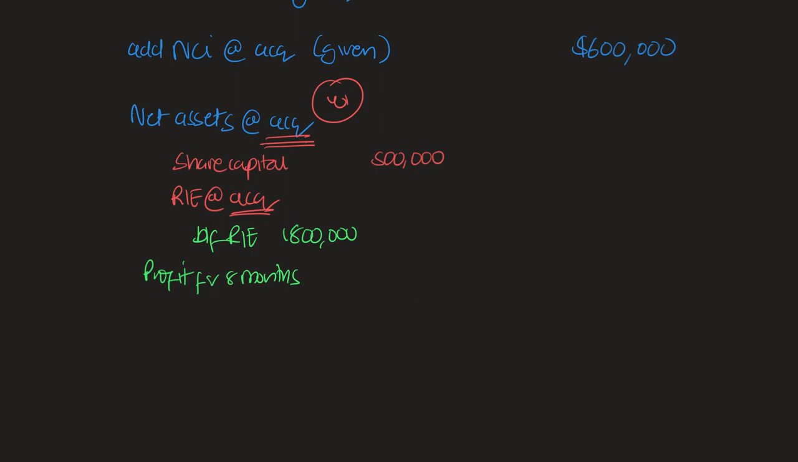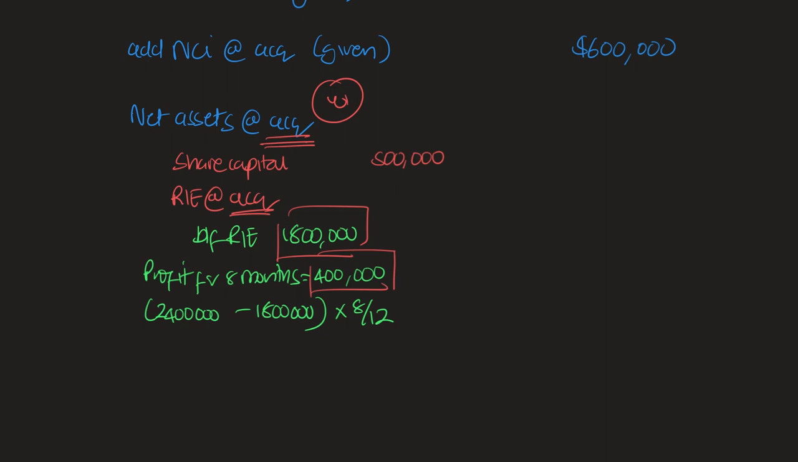Now, how do you get the profits? This isn't given. Well, actually, if you know what the retained earnings are at the start and end, so we know at the end of the year it's 2.4 million, and we take away the 1.8 million, what that's going to give us is the profit for the full year. If we then multiply that by 8 months of the year, so 8 over 12, what that's going to give us is 400,000. And therefore we now know that the retained earnings at acquisition is a combination of the 1.8 million plus the 400,000,